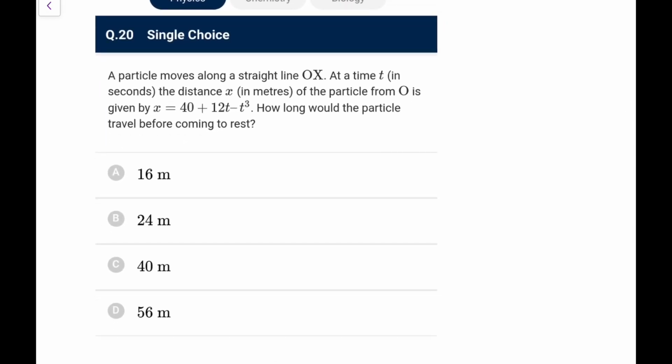A particle moves along a line OX. At a time t, the distance x, that means x-axis of the particle from O, is given by this. How long would the particle travel before coming to rest? So rest means the velocity will be 0. So velocity is dx by dt. So it would be 12 minus 3t square equal to 0. So t square equal to 4. So t equal to 2 seconds.